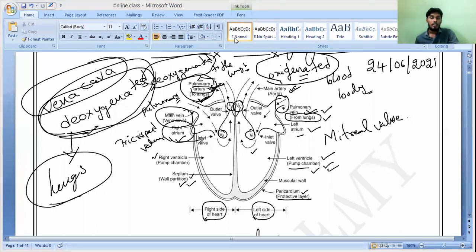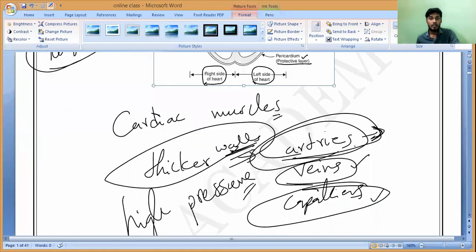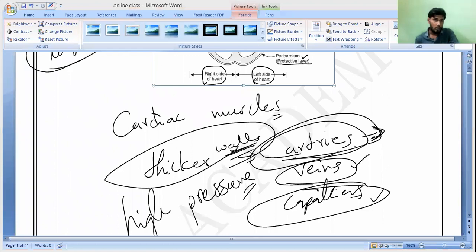And everything else that brings the deoxygenated blood from all the parts of the body to the heart, connected to the right atrium, is called what? Vena cava, the main vein. Do you all understand? Yes or no? The deoxygenated blood from all the parts of the body except the lungs is brought back to the heart by the vena cava, or the main vein. That is what you have to understand. So this is all about what the arteries are and what the veins are.